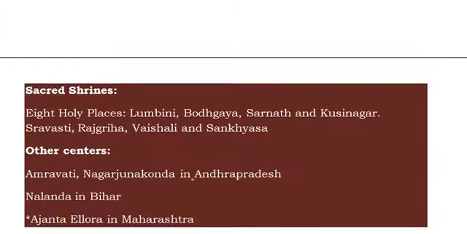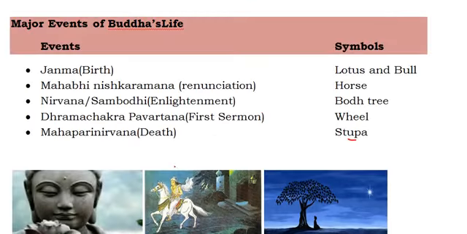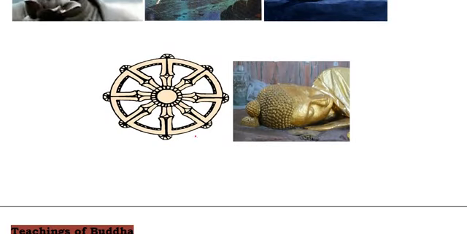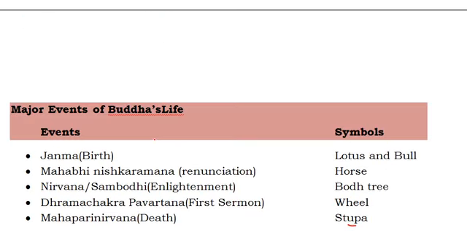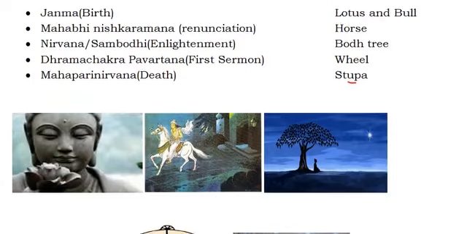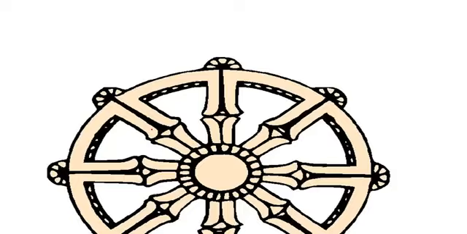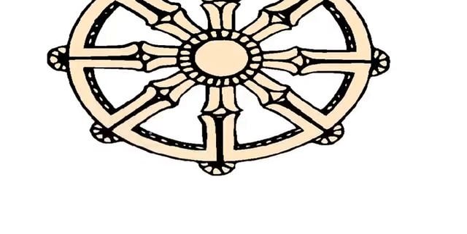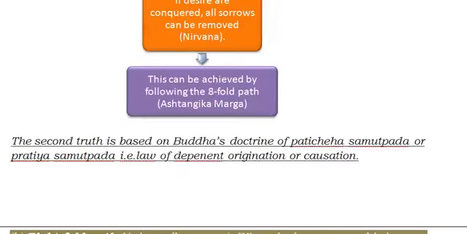So friends, here I want to make one thing clear: this chakra, this wheel, is not the Ashoka Dharma Chakra. In the Ashoka Dharma Chakra there are 24 spokes, whereas here there are only 8 spokes. That is the difference. The wheel represents one of the events of Buddha's life, that is nothing but the first sermon, the first lecture. So this is our class, friends, about Buddhism.